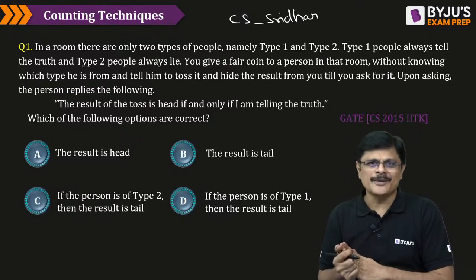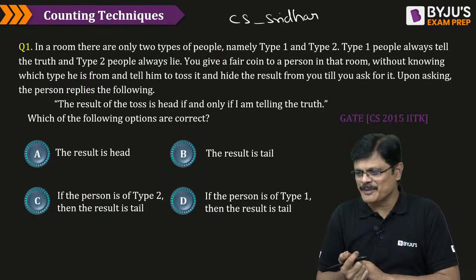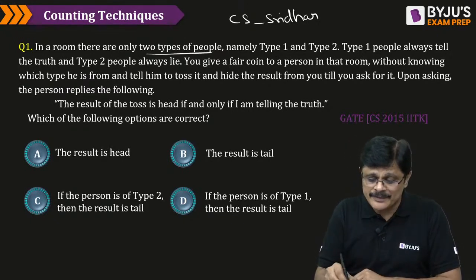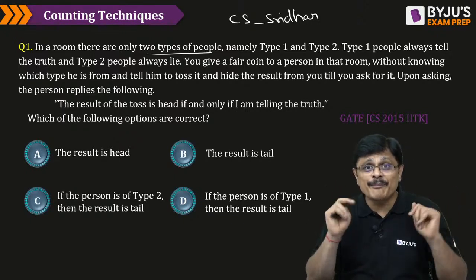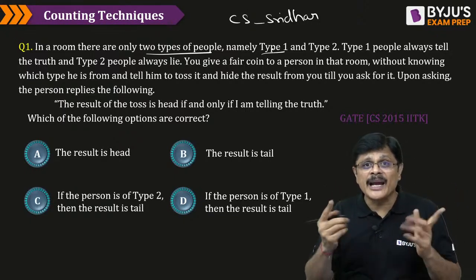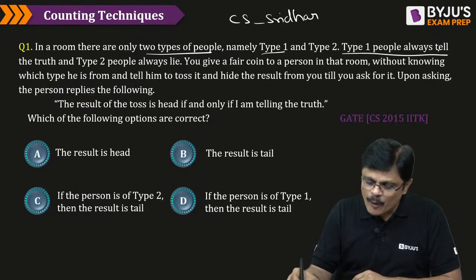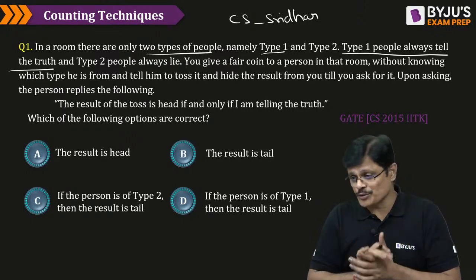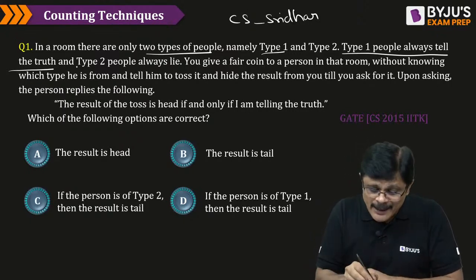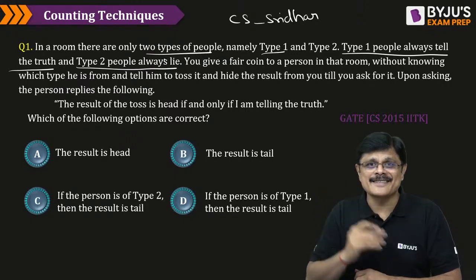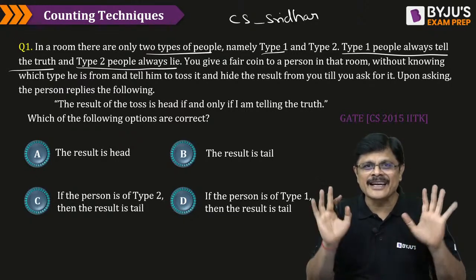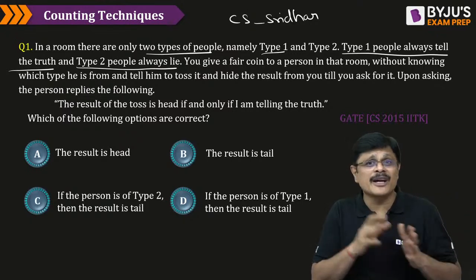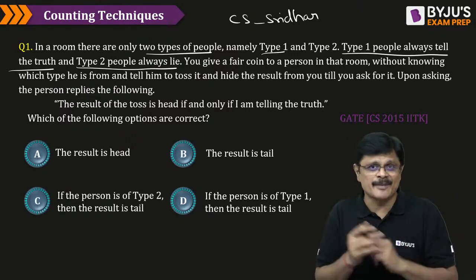It's a logical question. You can give a try for this, my dear friends. In a room, there are only two types of people. Type 1 people always tell the truth. Type 2 people always lie. They are the liars. Type 1 people are the truth-telling people, whereas type 2 people are the liars, my dear friends.